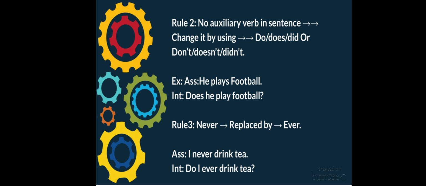When we change an assertive sentence into interrogative, first of all we write the auxiliary verb, then the subject, and then the rest of the sentence. So here with "I" we use "do", so we have used do, then I, "never" will be replaced by "ever", and then drink tea. In this way we change an assertive sentence into interrogative.